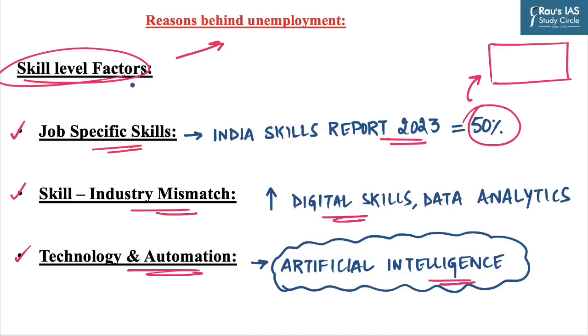We have discussed the reasons under three broad headings. The first one was structural, and the second was policy level, and the third was skill level. Whenever you write the mains answers, try to frame your answers in such a structured manner. Now we will discuss the roadmap to generate jobs in India.